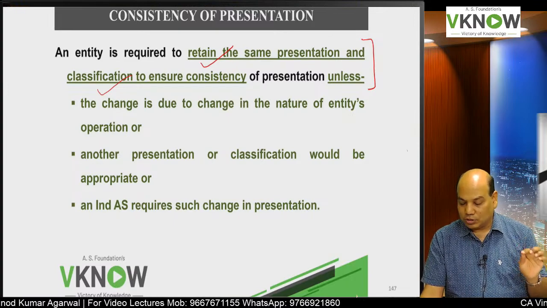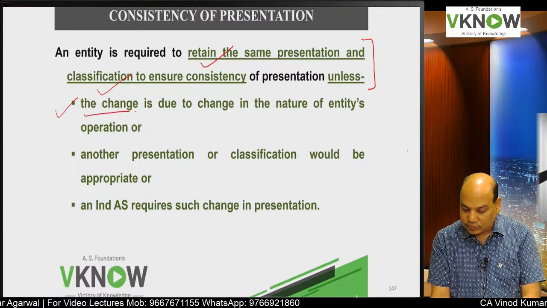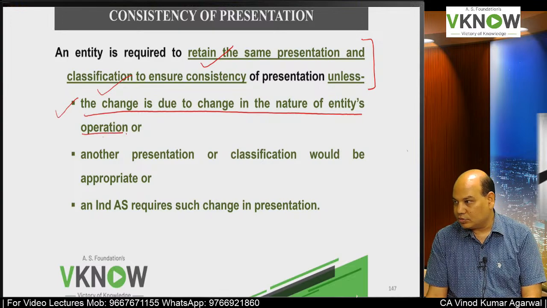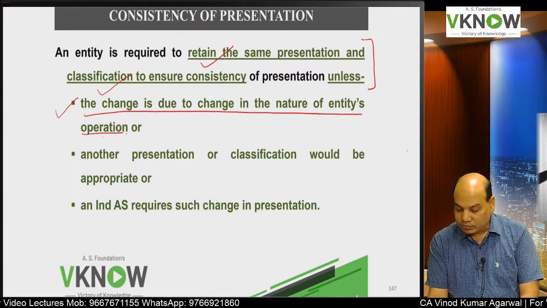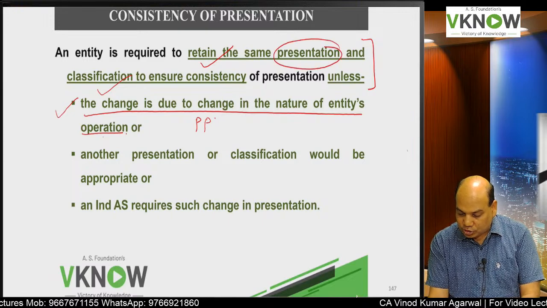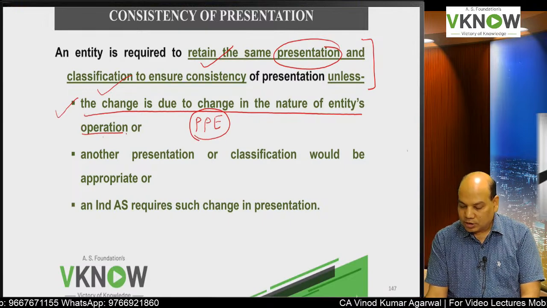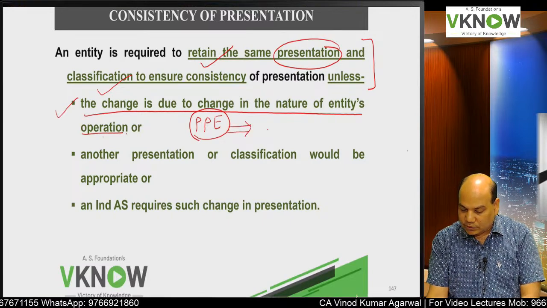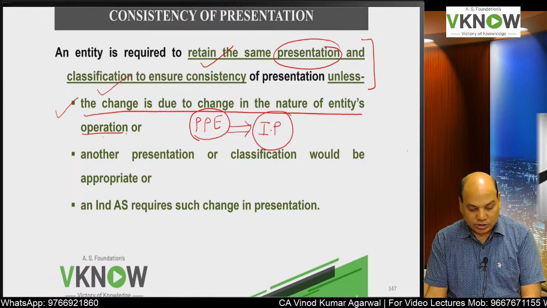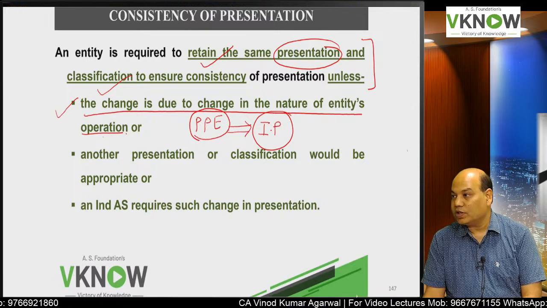So here we also allow you to change the accounting policy if the change is due to a change in the nature of the entity's operation. So presentation can change. For example, you are using a building for your own business. Later on you have given the building on rent. So its presentation will change now. Its classification will change from PPE to investment property.